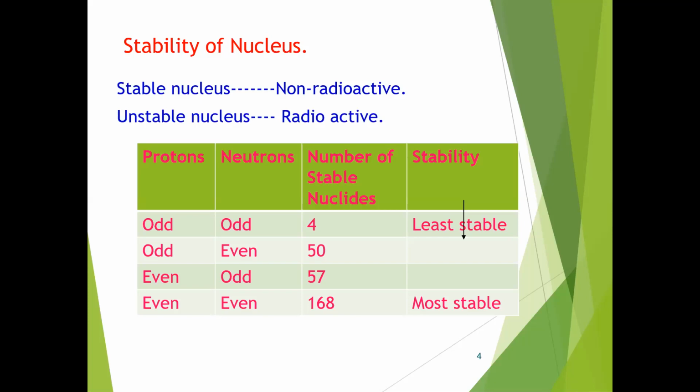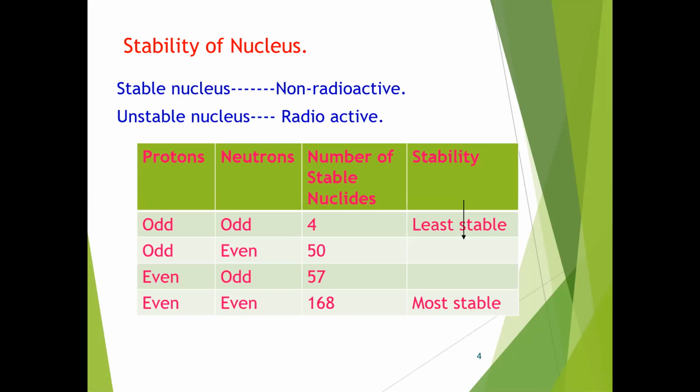From this table, we know that if the numbers of protons and neutrons are both even, that is most stable. Such nuclei are 168 in number. And nuclei with an odd number of protons and an odd number of neutrons are the least stable; there are only four of them. So like this we can discuss the stability.